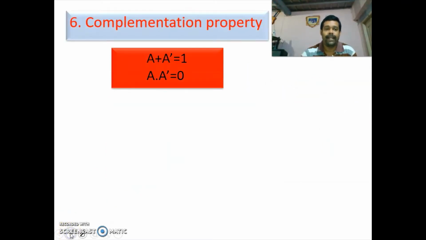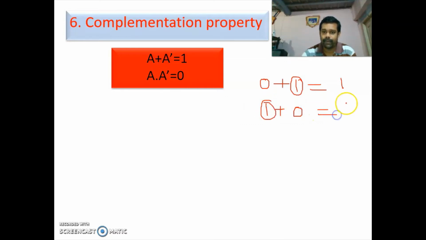Now complementary property. A plus A bar is equal to 1. You take A is equal to 0. What is A bar? Then A bar will become 1. So you know that this is OR operation. If one of the inputs is 1, the output will become 1. Now you take A is equal to 1. If you take A is equal to 1, what is A bar? 0. So since one of the inputs is 1, output will become 1.